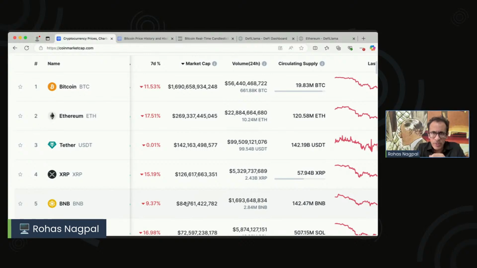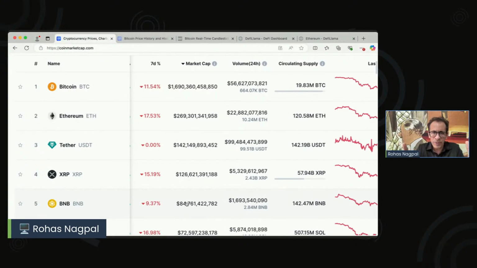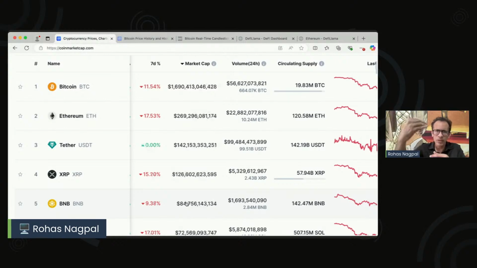So this helps us to understand how large a particular crypto is. Very similar to the stock market where we say, okay, Apple is the biggest company in the world. What does that mean? Apple's market cap is the highest in the world. Same way, market cap is very critical in crypto.